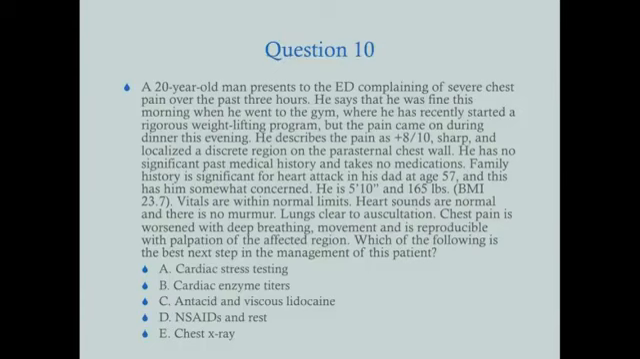He's 5 feet 10 inches tall, 165 pounds. Vitals are within normal limits. Heart sounds are normal and there's no murmur. Lungs are clear to auscultation. Chest pain is worsened with deep breathing, movement, and is reproducible with palpation of the affected region. Which of the following is the best next step in the management of this patient? A, cardiac stress test. B, cardiac enzyme titers. C, antacid and viscous lidocaine. D, NSAIDs and rest. Or E, chest x-ray.